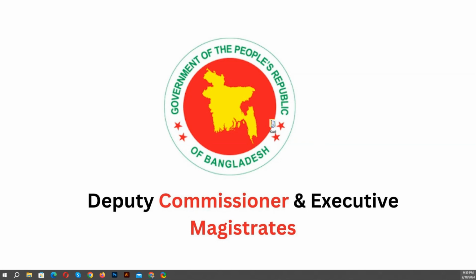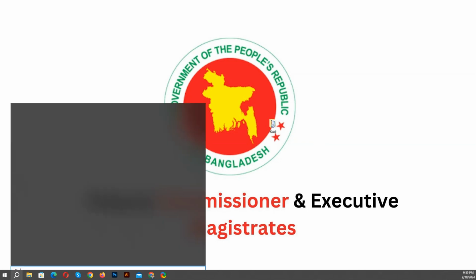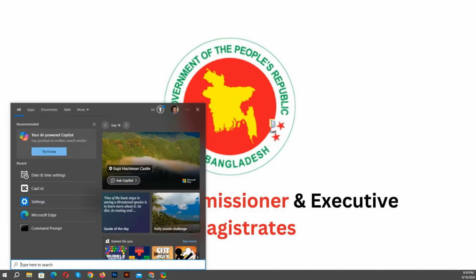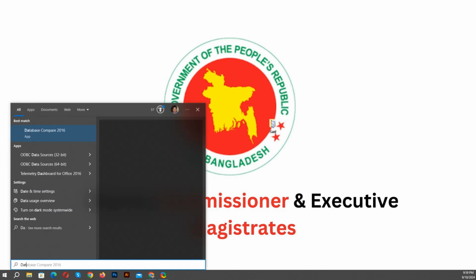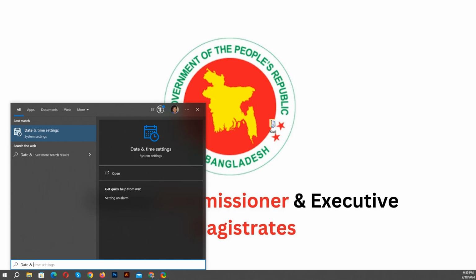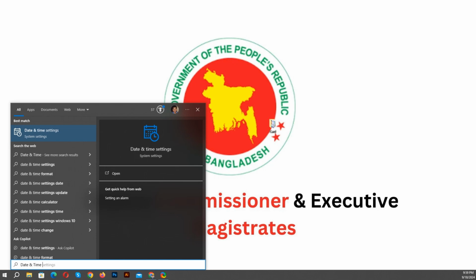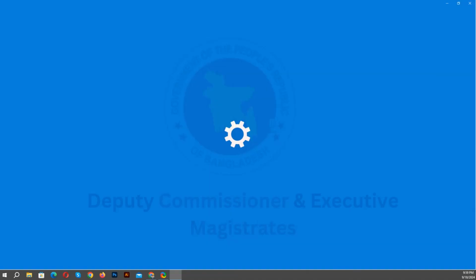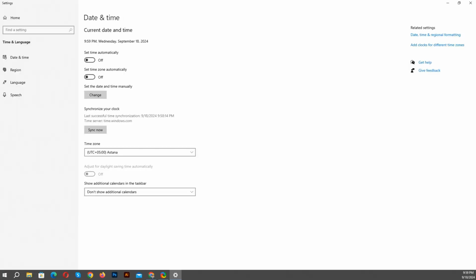Now I will show how we can fix our laptop or computer time zone. So let's search Cortana for date and time settings. Let's write date and time settings, then press the Enter button of your keyboard. Then you will see the settings option like this.